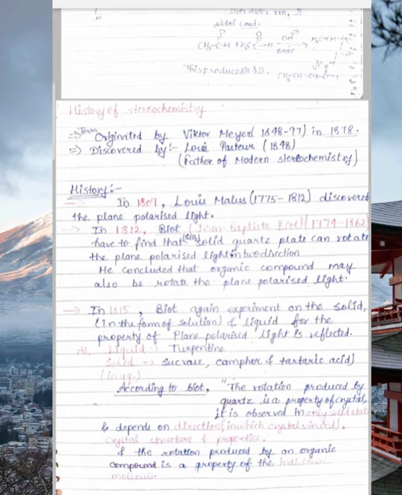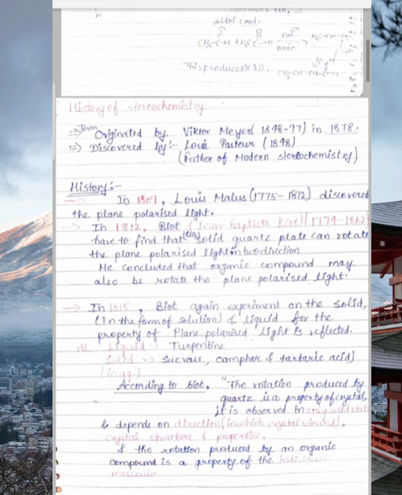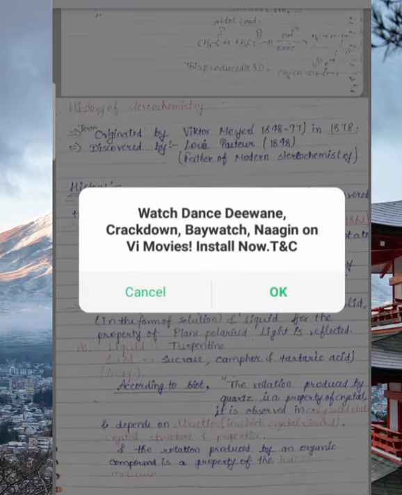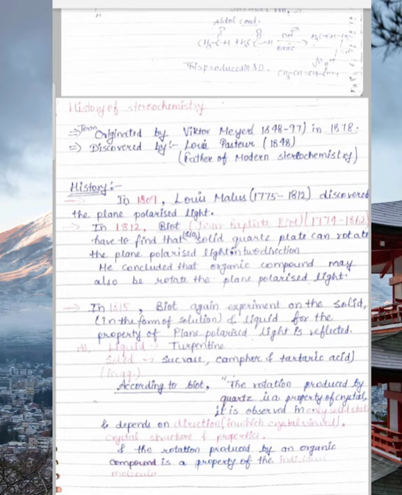dimension. And in 1812, Biot, a famous scientist, Jean-Baptiste Biot, found that crystalline SiO2, meaning a solid quartz plate, rotates the plane polarized light in two directions. He concluded by his experiment that organic compounds may also have a property to rotate plane polarized light, but it was not enough.